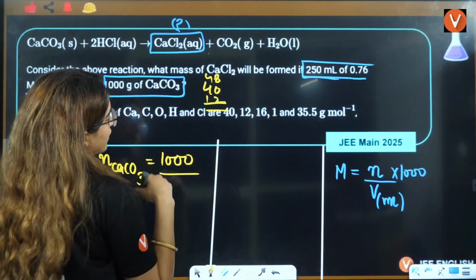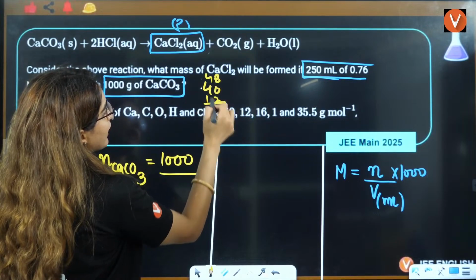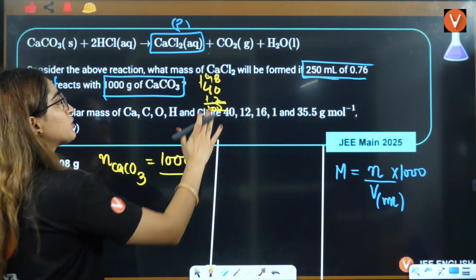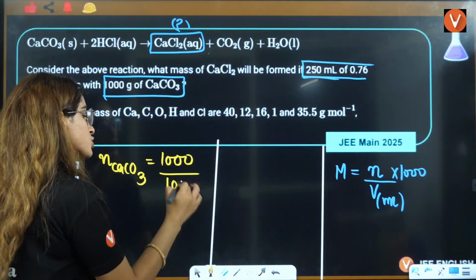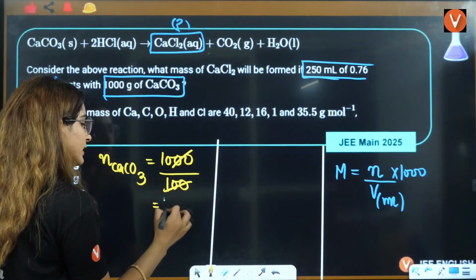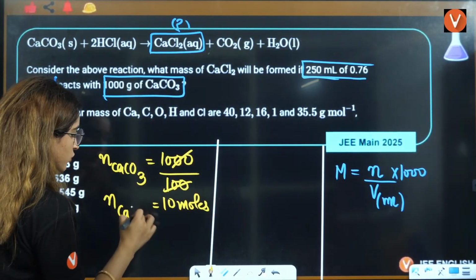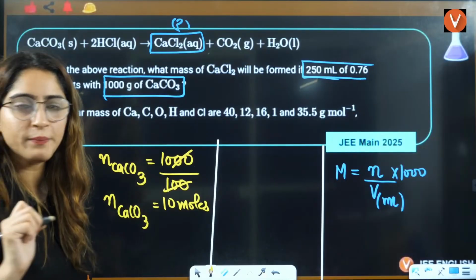That is going to be 100, right? So I just solved it in front of you. CaCO3 is nothing but 100. So calculate this and you will get 10 moles of CaCO3.